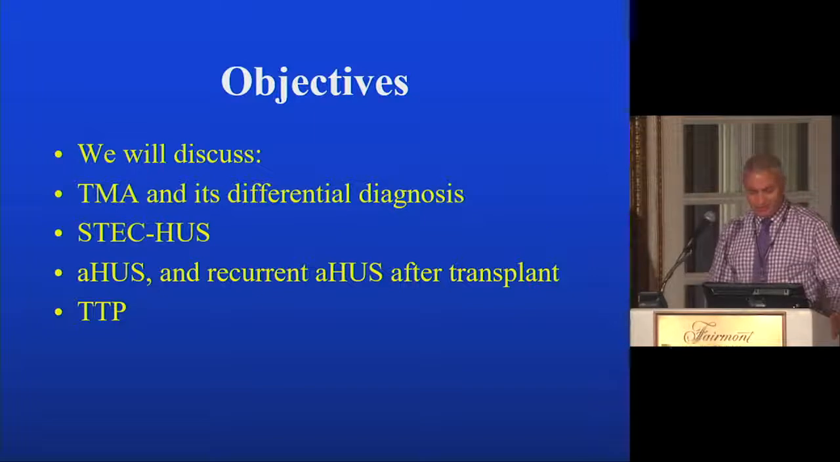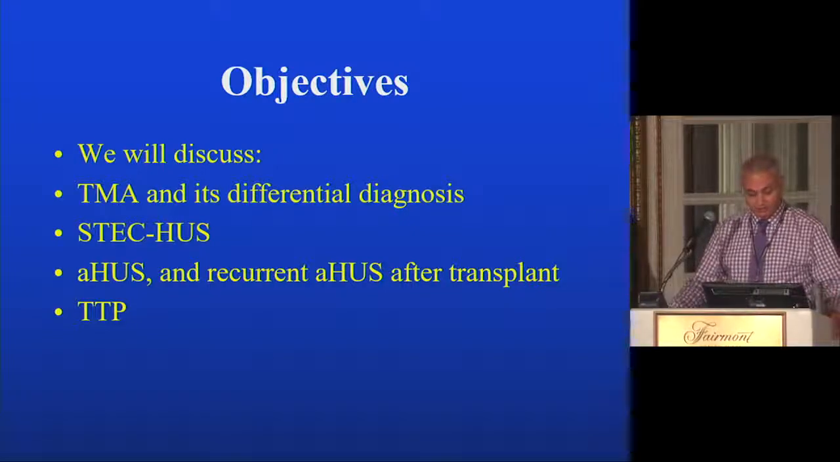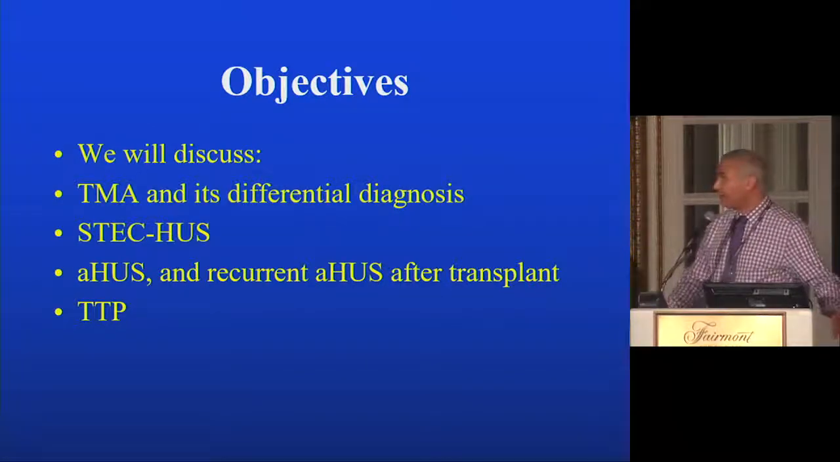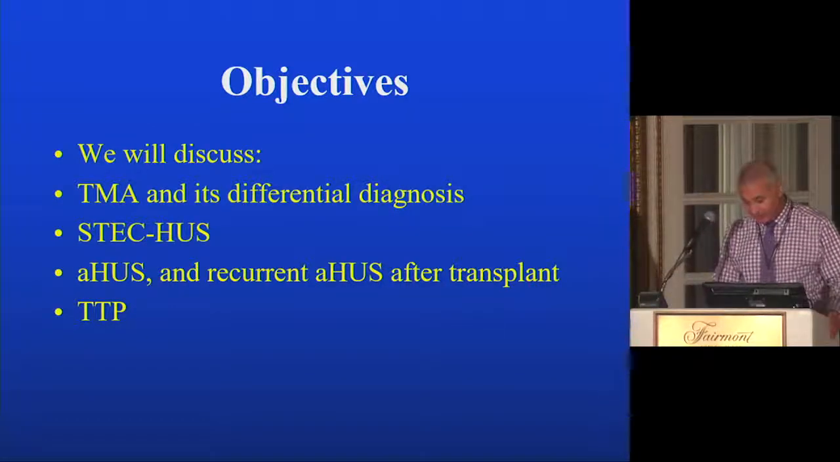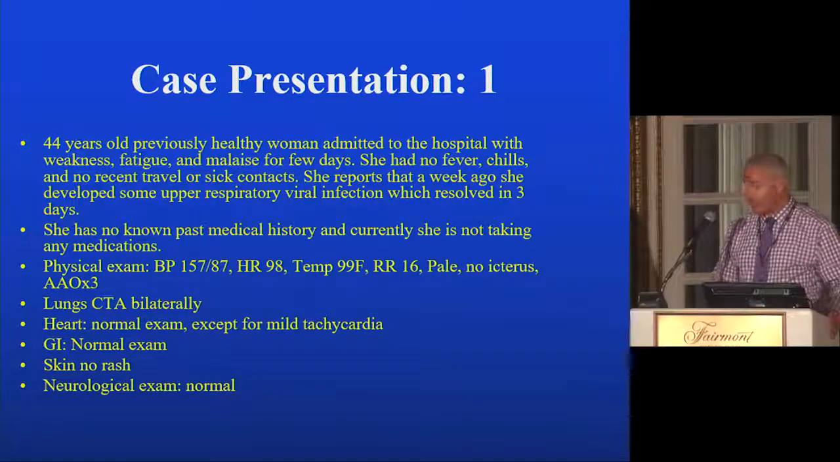So what I will be discussing is thrombotic microangiopathy in general. I will be focusing on the Shiga toxin-mediated hemolytic uremic syndrome, the atypical hemolytic uremic syndrome and its recurrence after kidney transplantation, and also will touch base on the thrombotic thrombocytopenic purpura. So I will start with a case.